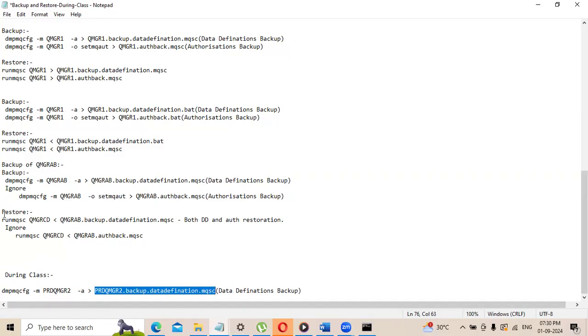After taking the backup, we can restore it in some other new queue manager. Let me show you first how you take a backup.